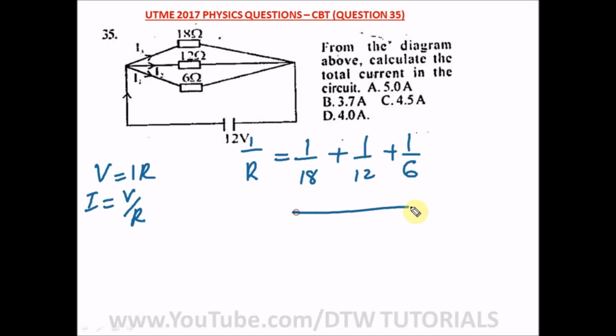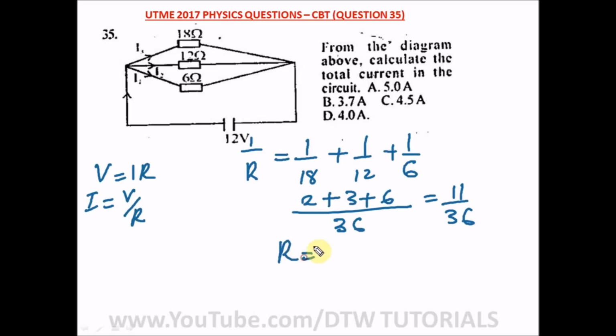So what will be our LCM here? 36. So 18 in 36 is 2, times 1 is 2, plus 12 in 36 is 3, times 1 is 3, plus 6 in 36 is 6, times 1 is 6. When you add this up, 2 plus 3 is 5, plus 6, that gives us 11 over 36.